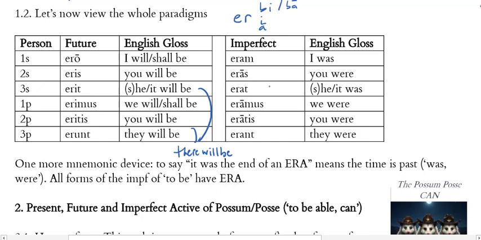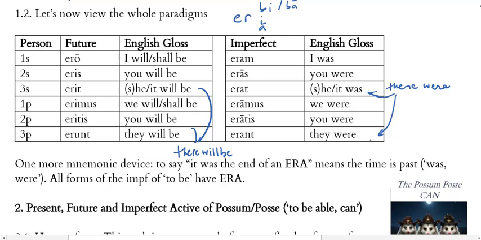Erat, he, she, or it was. And we could also translate this as there was, right? It could be existential as well. Eramus, we were. Eratis, you were. And then erant, they were, or again, there were. Okay? So they were or there were.